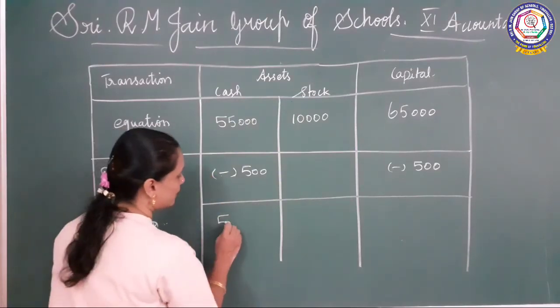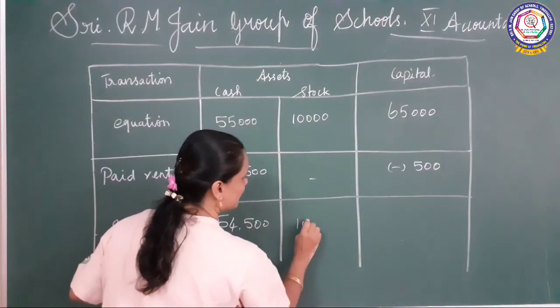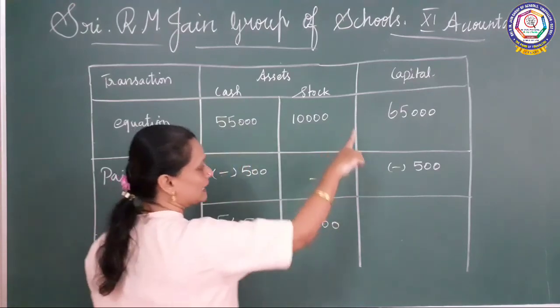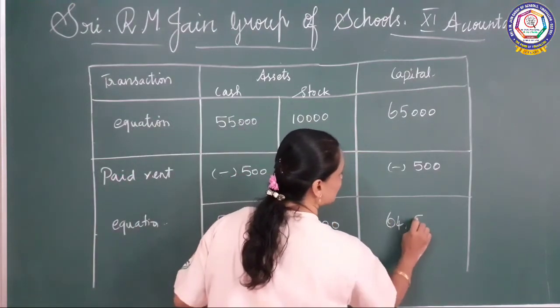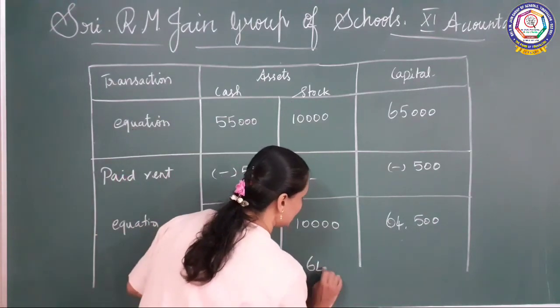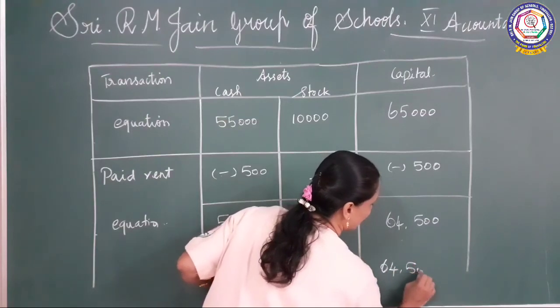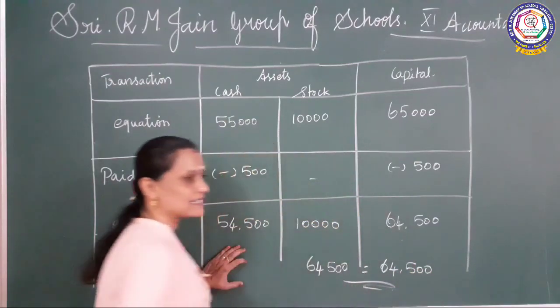So 54,500 you will be getting, and then it will never change. So 10,000, and then here 64,500. If you calculate both the columns you will be getting 64,500 equal to 64,500. This is the answer. Okay.